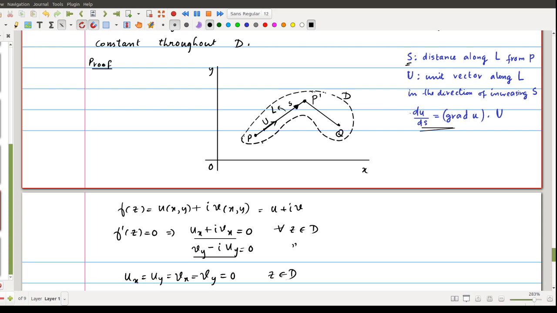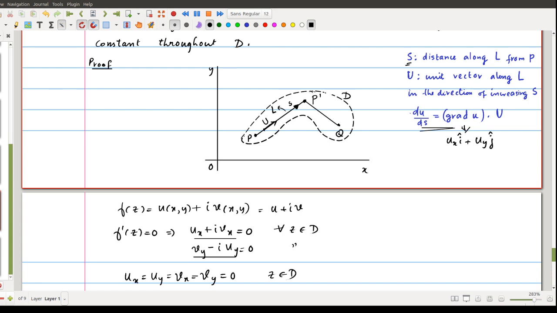So if you move along this way, the rate of change of u, denoted by this du by ds, can be written as the gradient of u dot the unit vector. We know that gradient of u is written as ux times i, that is the partial derivative of u with respect to x times i, this is a vector i, plus uy times j.